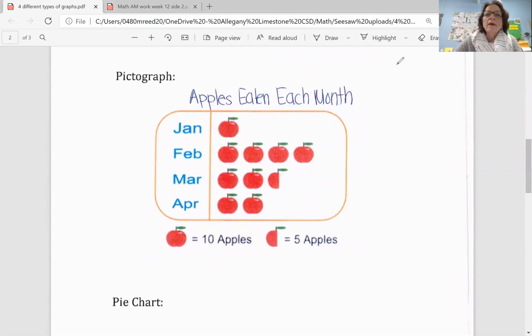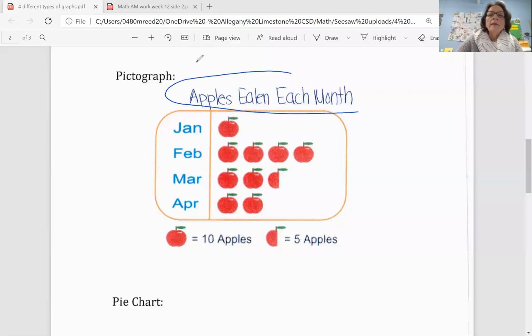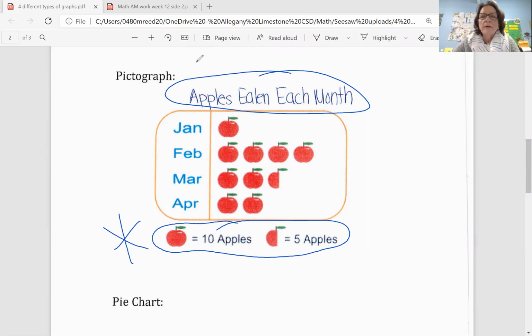Okay, this is a pictograph, and we've seen a lot of pictographs, haven't we, on our morning work? And so a pictograph, again, has a title. This is apples eaten each month, all right? And the big thing about a pictograph that makes it different from the other ones is this. It's called a key. So a pictograph has pictures, and the key is really the most important part of the pictograph because it aids you in reading the pictograph. If you didn't have that key, you wouldn't know what those apples stood for. You might assume that each apple meant one apple, but the picture of an apple actually means 10 apples.